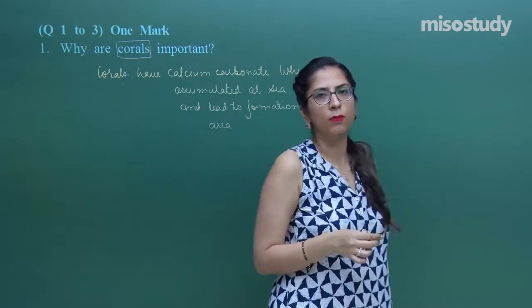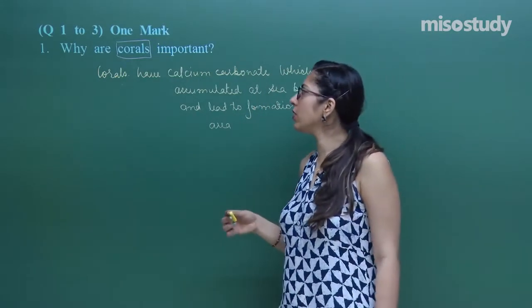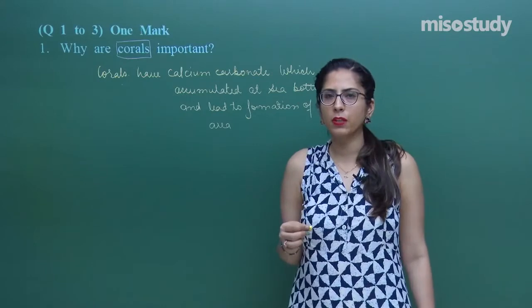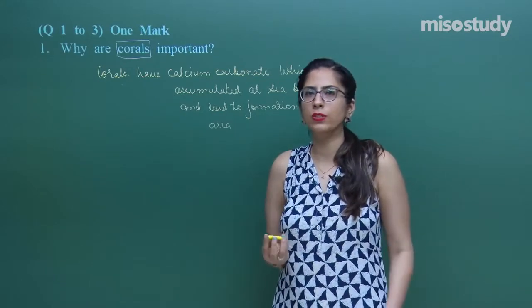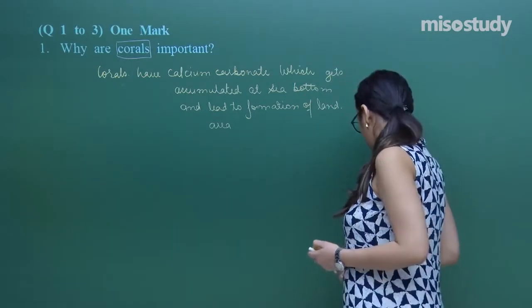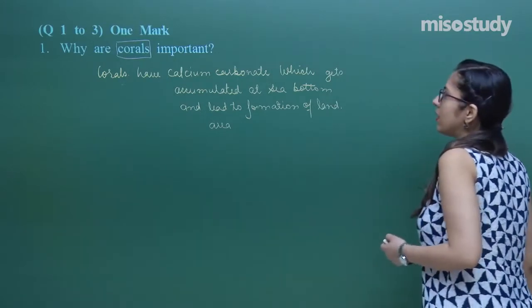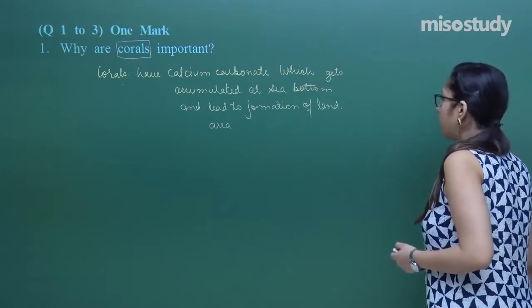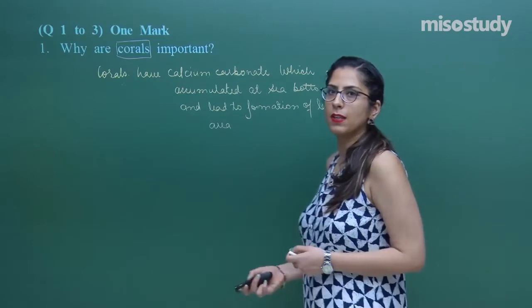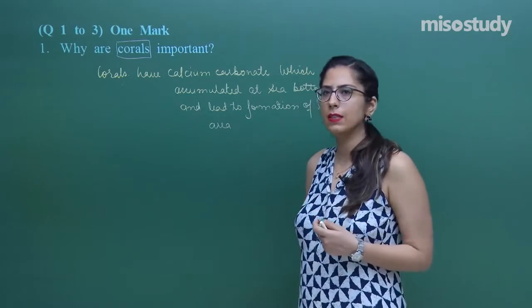That island is formed because of the deposition of calcium carbonate from the corals, right? So, one of the greatest biodiversity is also because of the corals. Corals are very important as far as the whole biodiversity is considered.